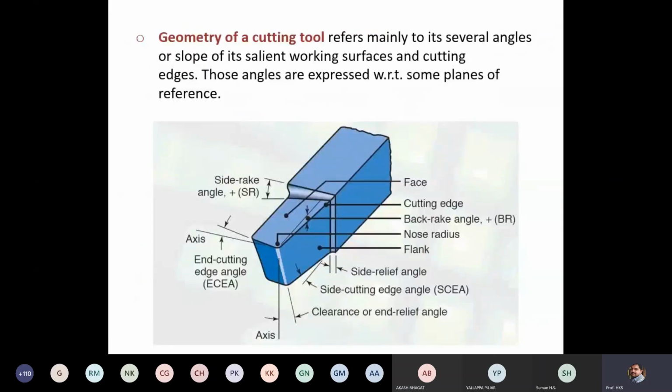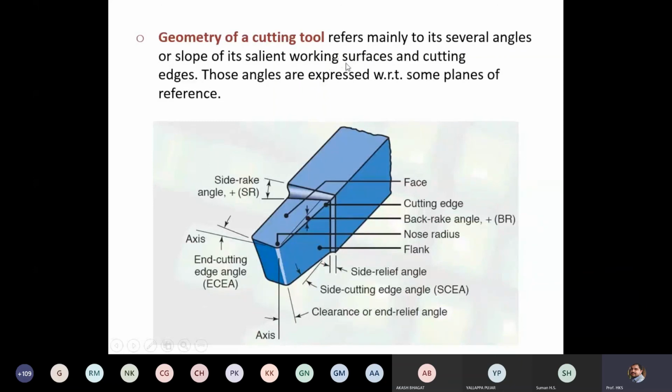Next, geometry of the cutting tool. The geometry of a cutting tool is nothing but its angles, the various angles involved. Geometry of a cutting tool refers mainly to its several angles or slopes of its salient working surfaces and cutting edges. So already we discussed working surfaces and cutting edges.